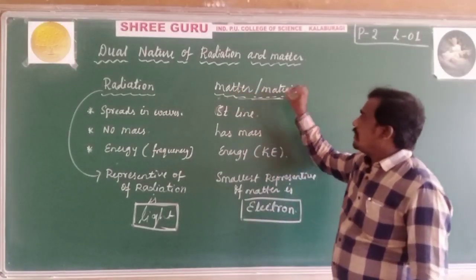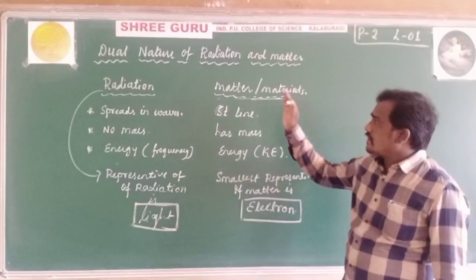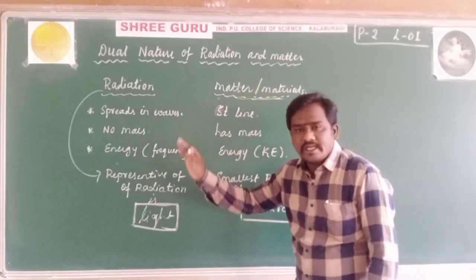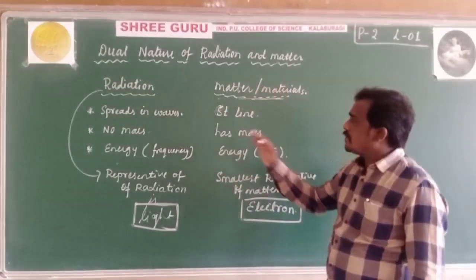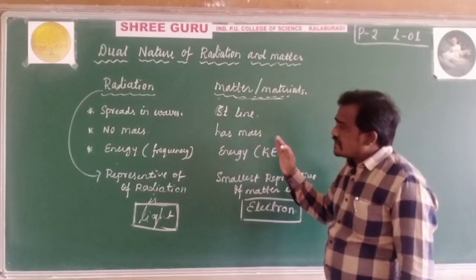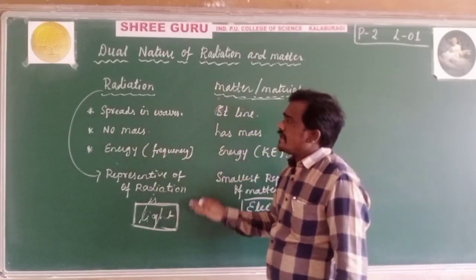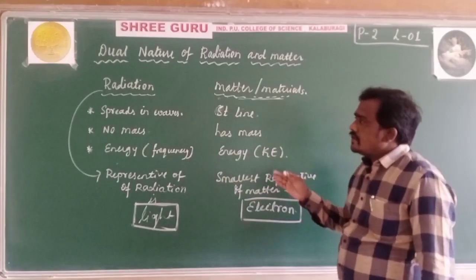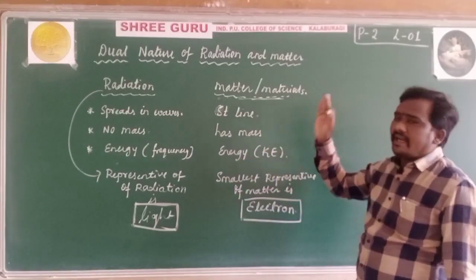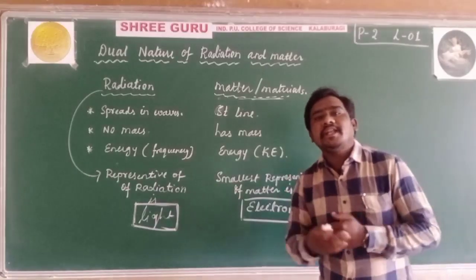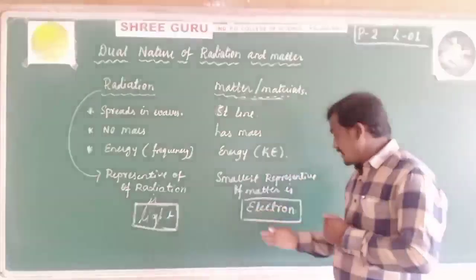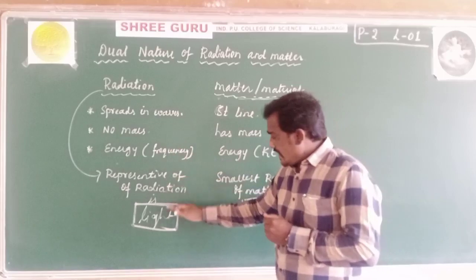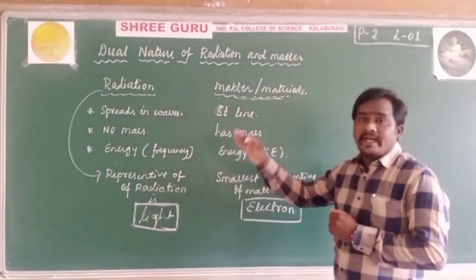De Broglie proved, experimentally, that matter also obeys all the properties of radiation. Hence the conclusion is that both radiation and matter have dual nature. It behaves like a radiation and it also behaves like matter.